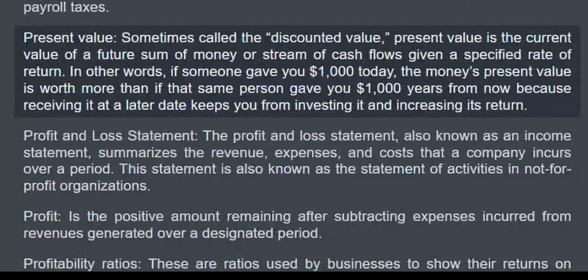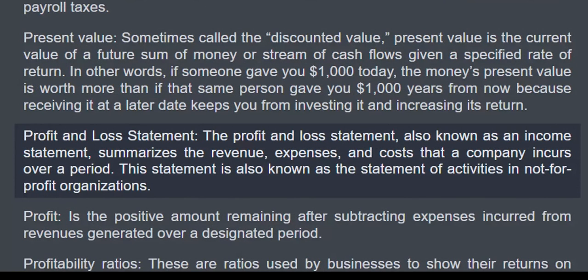Present value. Sometimes called the discounted value, present value is the current value of a future sum of money or stream of cash flows, given a specified rate of return. In other words, if someone gave you $1,000 today, the money's present value is worth more than if that same person gave you $1,000 years from now, because receiving it at a later date keeps you from investing it and increasing its return.